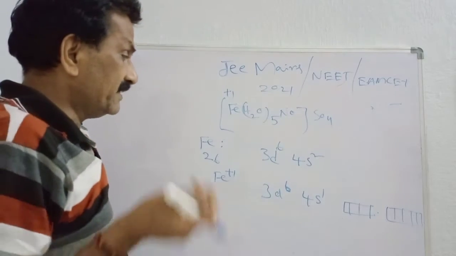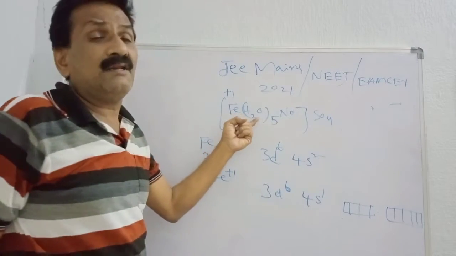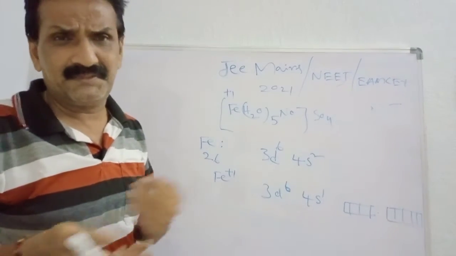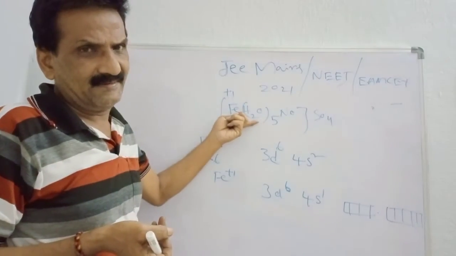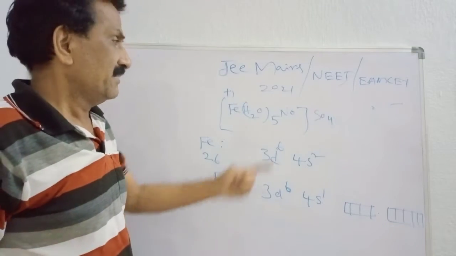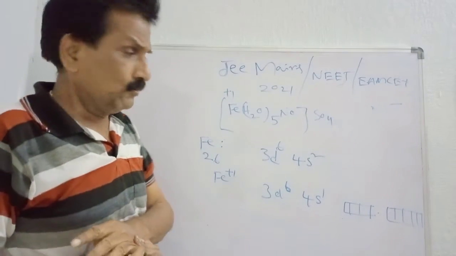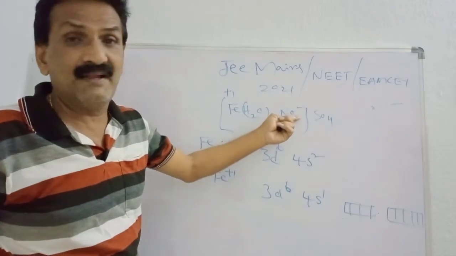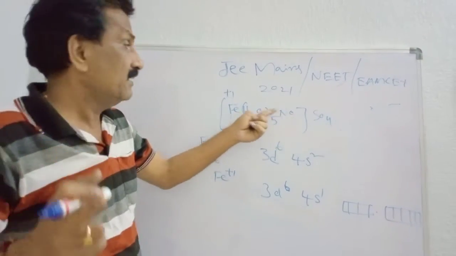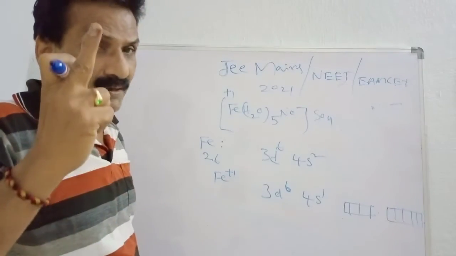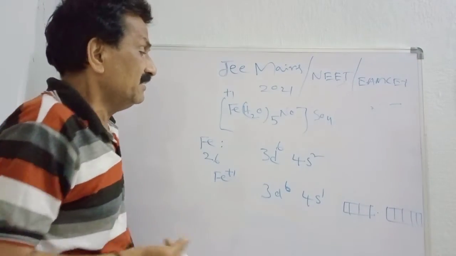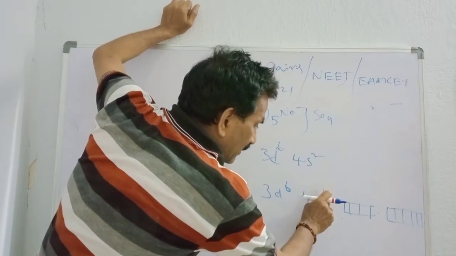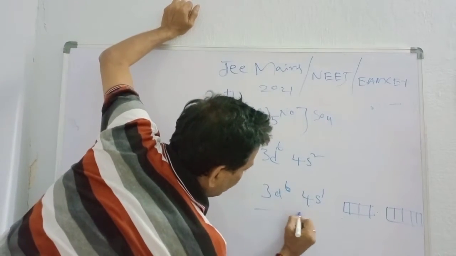Now, please think about this issue. Here water is a weak field ligand, no doubt about it. NO is a strong field ligand. So what happened? Because of the weak field ligand and the strong field ligand, NO is a strong field ligand and water is a weak field ligand. Because of this tendency, the S electron present here...